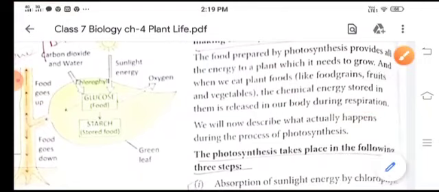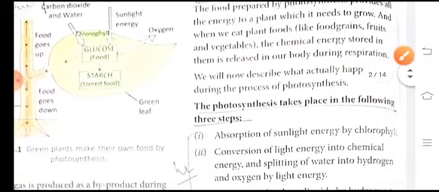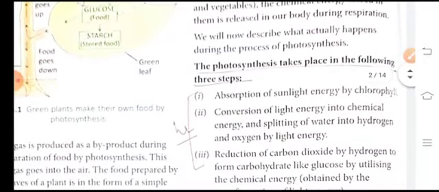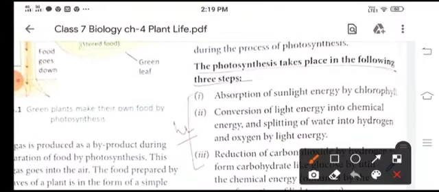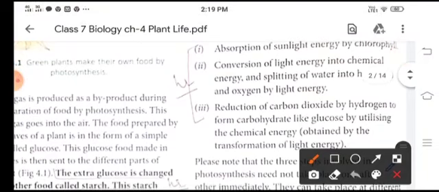So here let us discuss how the process of photosynthesis takes place in the plant. It takes place in 3 steps. Number 1 is absorption of sunlight energy by chlorophyll, then conversion of this light energy into chemical energy, and then the splitting of the water molecule into hydrogen and oxygen by light energy.